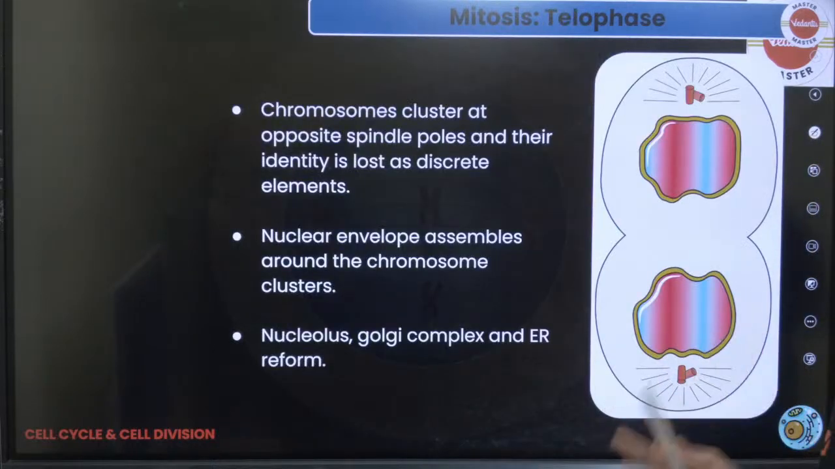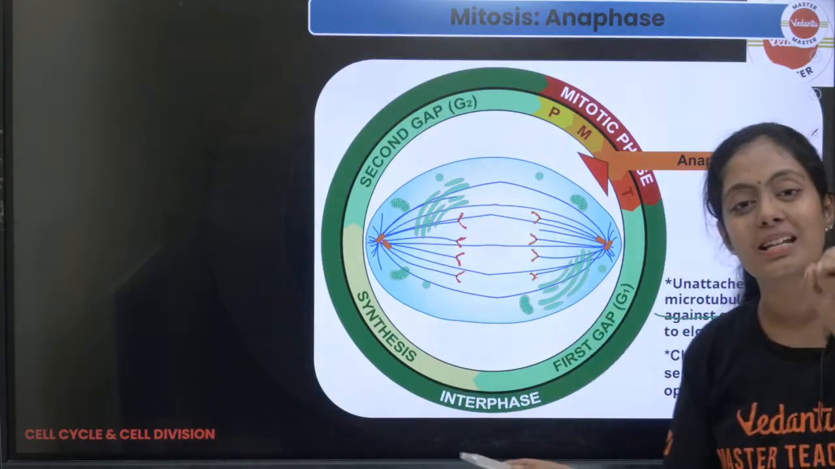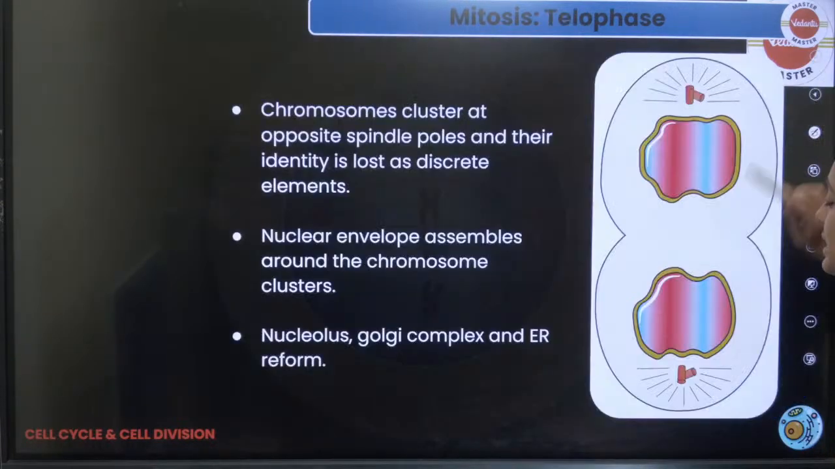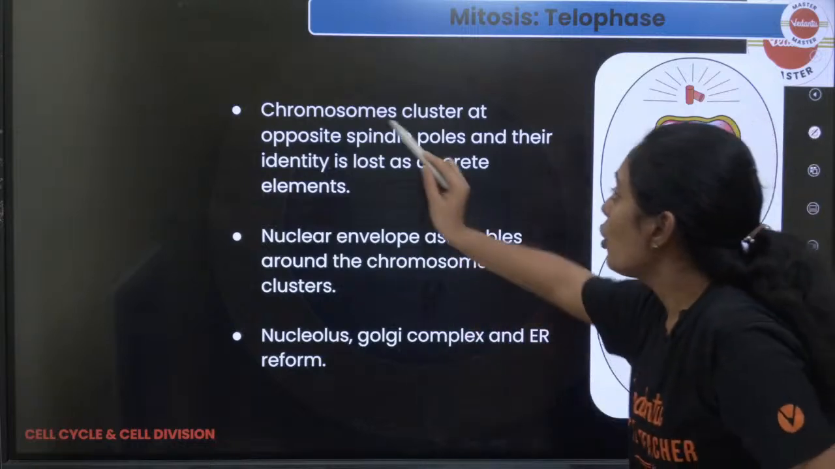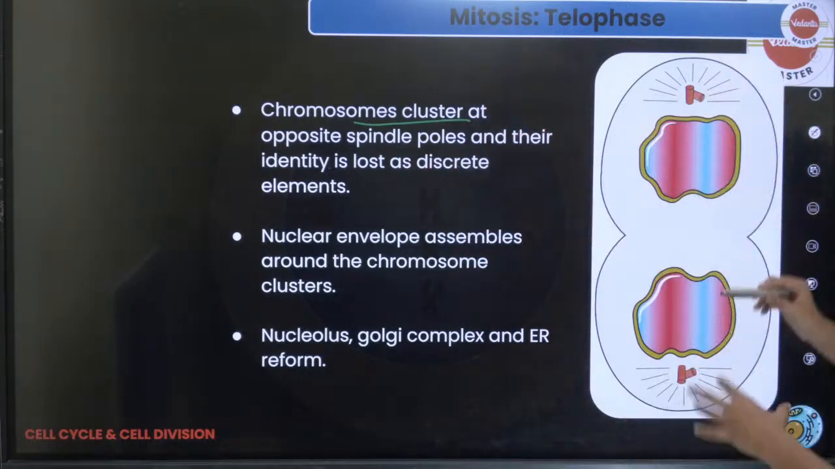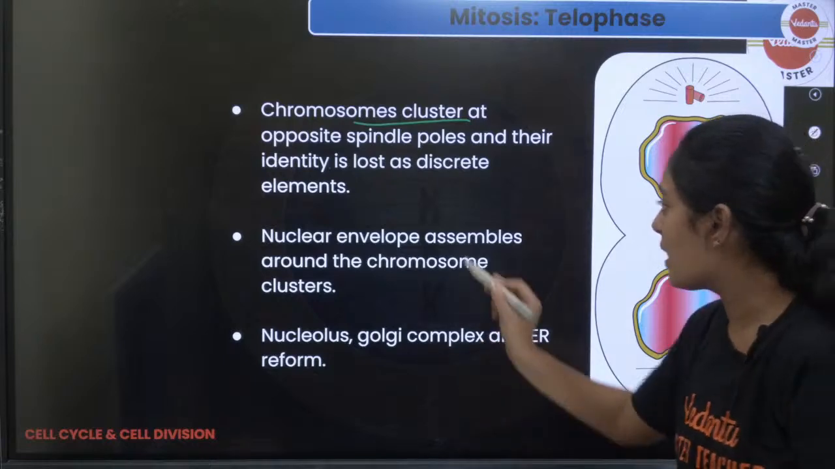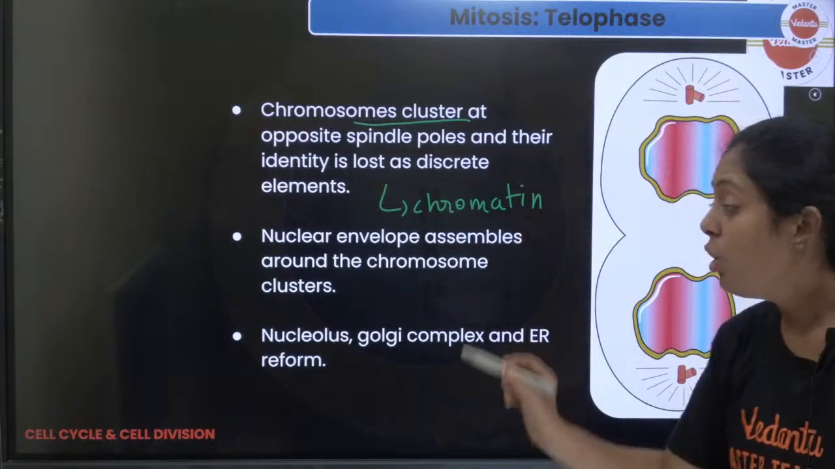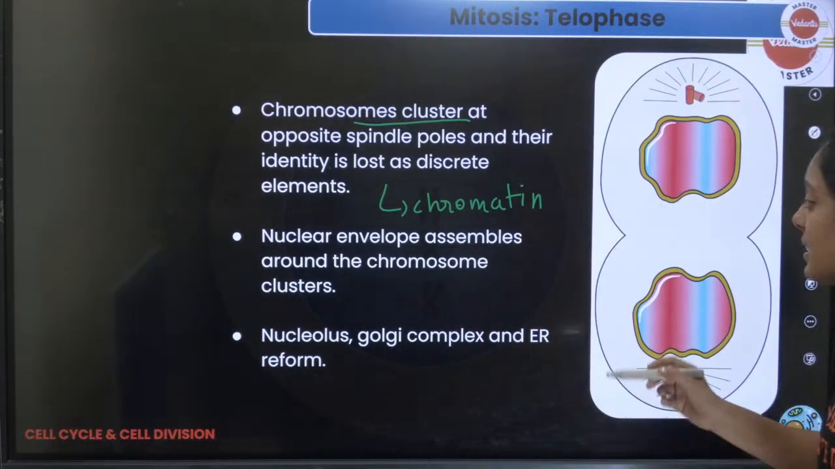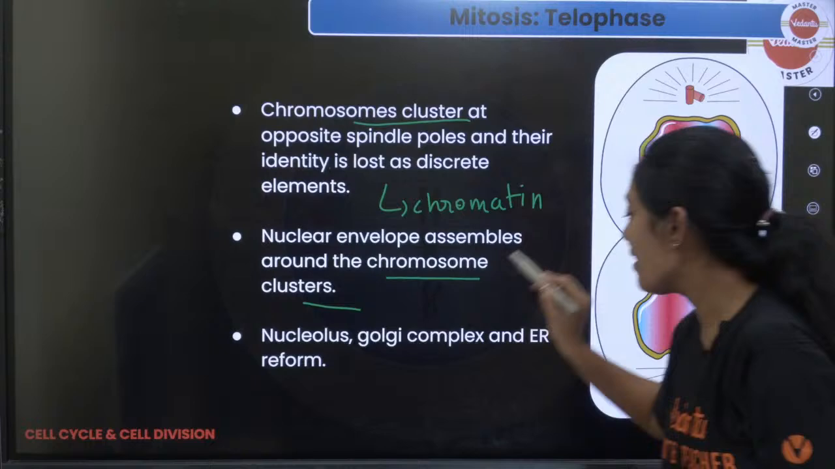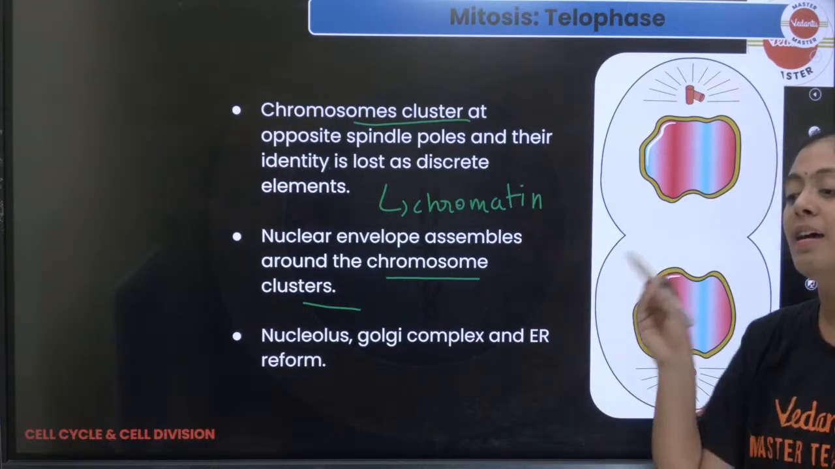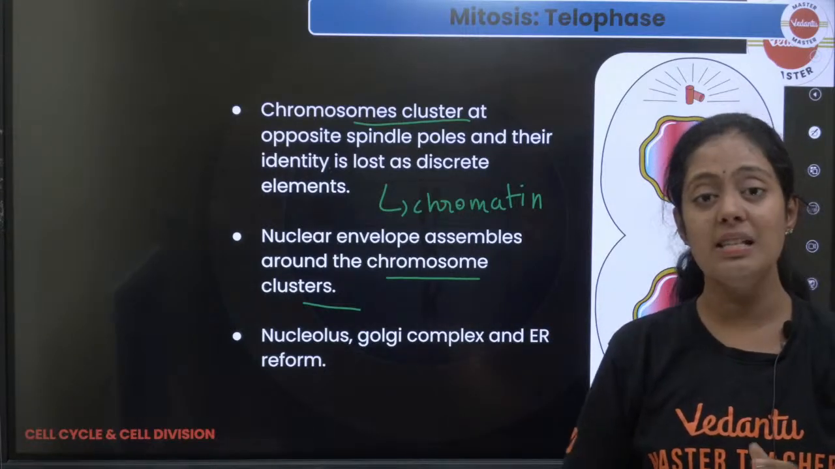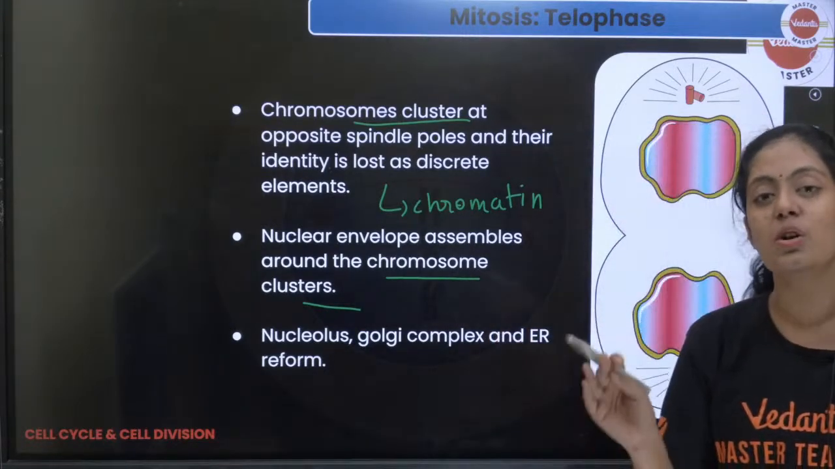The last one is telophase. Students, in anaphase itself cytokinesis starts a little. By the end of anaphase, the cytokinesis starts. So what is cytokinesis? It's the division of cytoplasm. Chromosomes cluster at the opposite spindle poles and their identity is lost. Now chromosome becomes what? Chromatin. The nuclear envelope reappears. I already discussed. And the chromosome clusters. Nucleolus, Golgi and endoplasmic reticulum are reformed. Whatever was lost in prophase will be reformed in telophase. That is your mitosis.